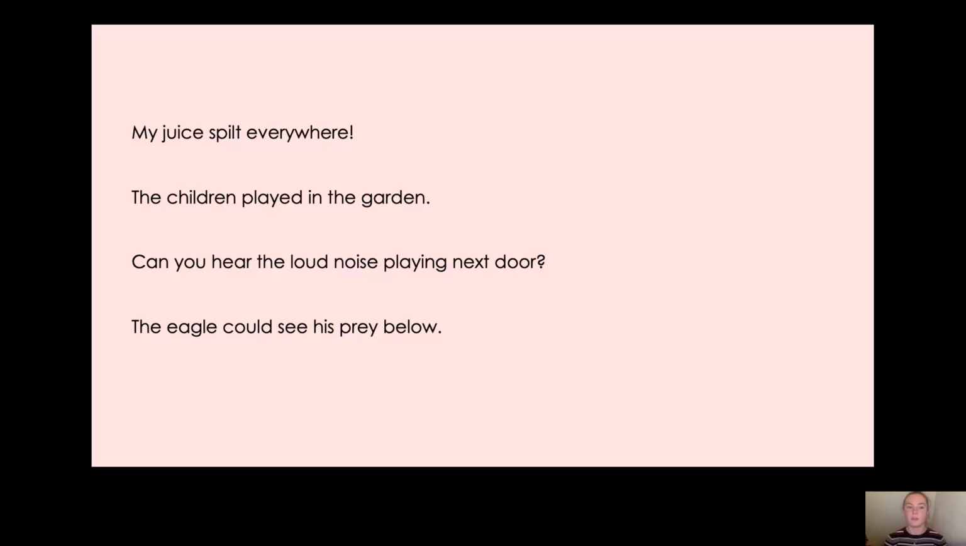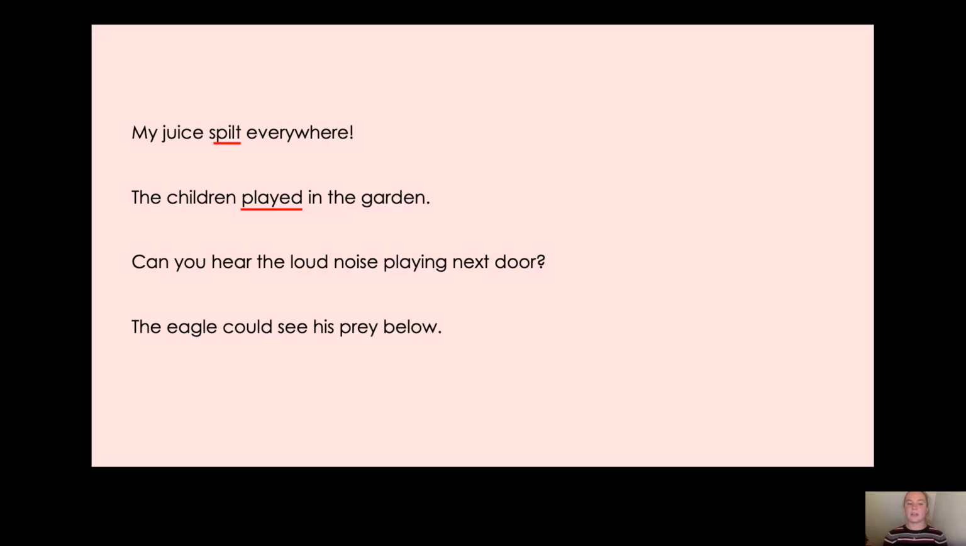Okay, should we see if you were right? So my juice spilt everywhere. So the verb would be spilt. Next, we have the children played in the garden. So the verb would be played, the past tense of to play. That's our regular verb, isn't it? We add the suffix ed on the end, ed.